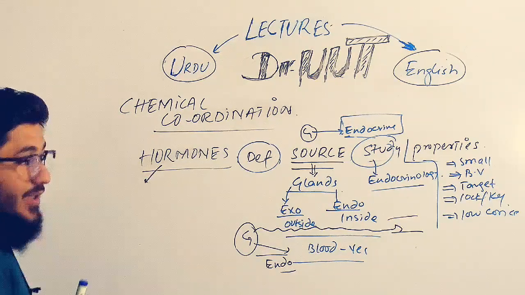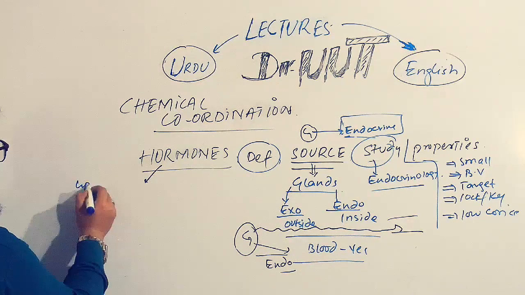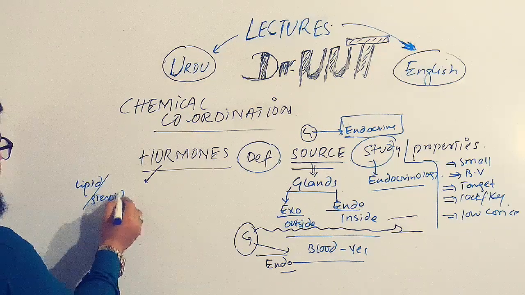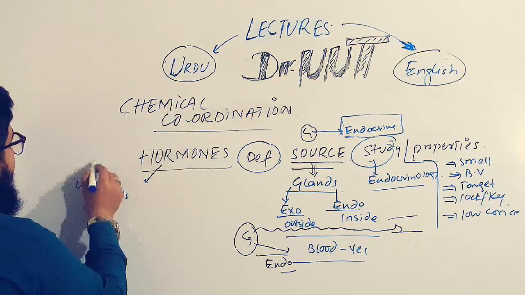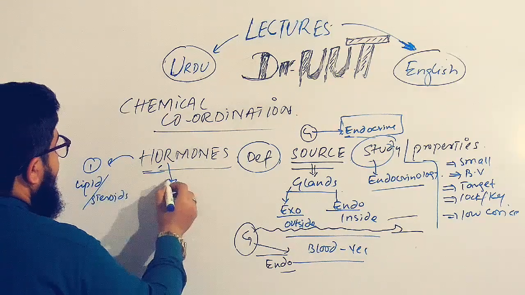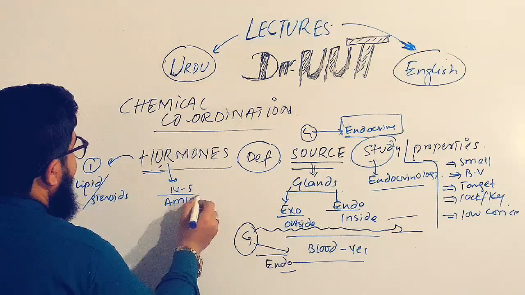Regarding the human body, the types of hormones are lipid made, which you can also call steroids or steroidal hormones, and the other part is non-steroidal, or amino acid made.